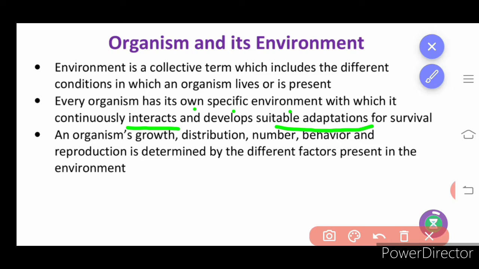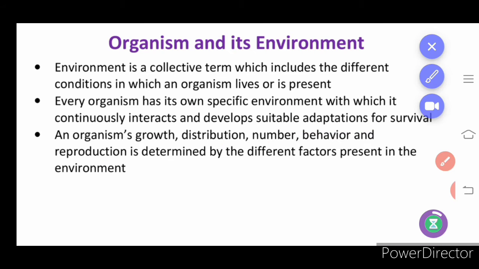Okay, so organisms show different ranges of population growth, distribution, number of organisms in an area, and behavior. It can be nocturnal, that is they come out or are active during the night, and most of the organisms are active during daytime. That is what behavior denotes. And reproduction, whether oviparous or viviparous, and whether parental care is present, that is all learnt under reproduction.